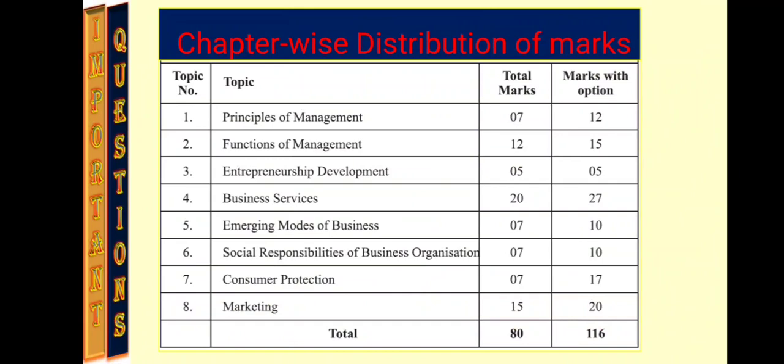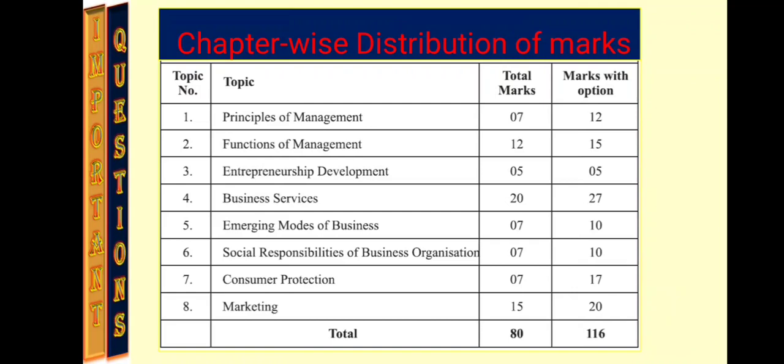Now see the chapter wise distribution of marks. Now we have 8 chapters in our textbook, right? And the board has given us the chapter wise distribution of marks, that means 80 marks and also 160 marks, 16 marks. So principles of management